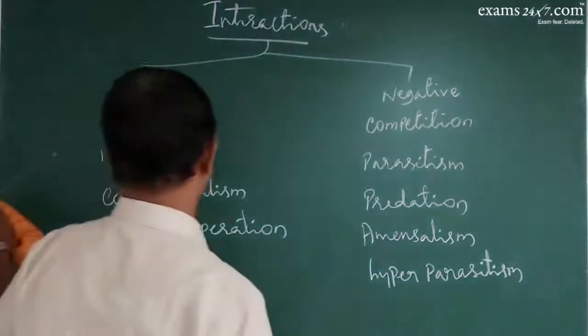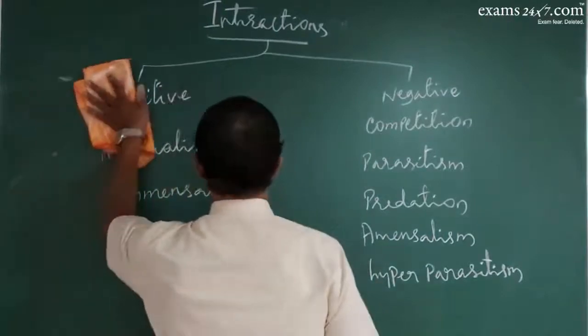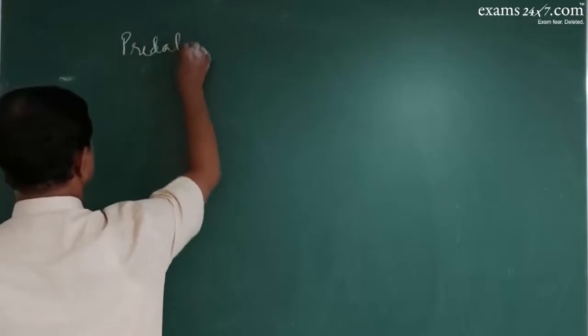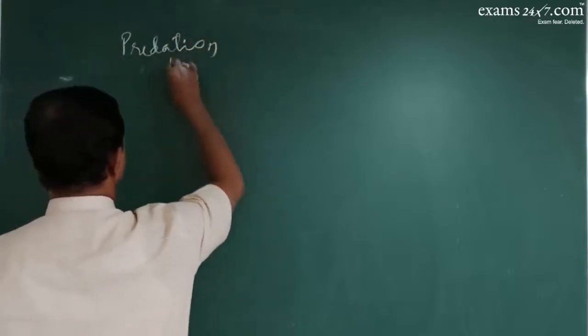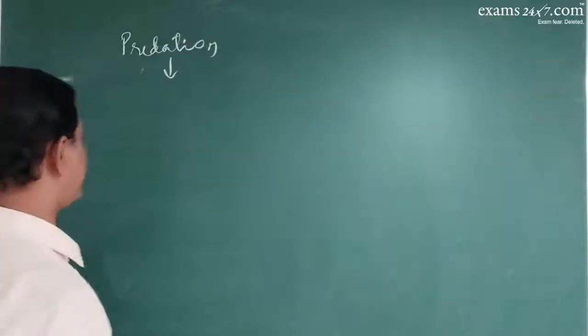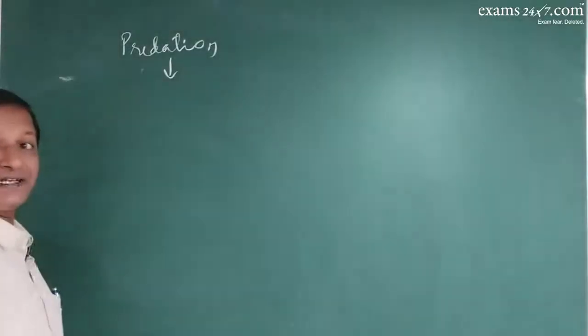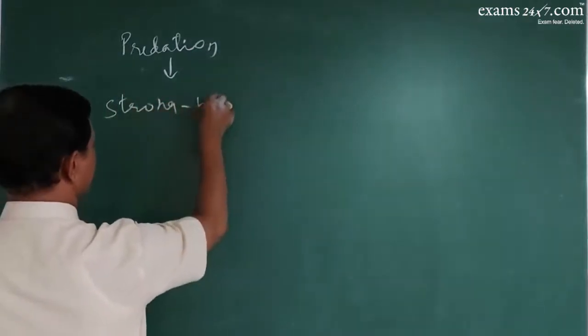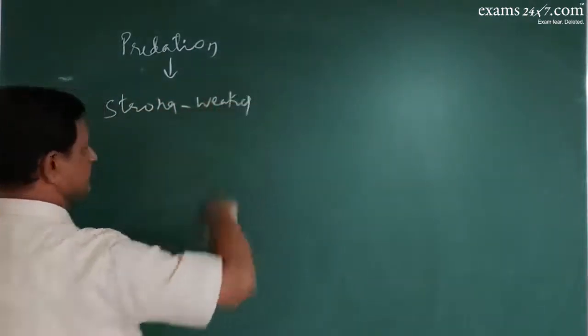So what are they? Let's see them one by one. Predation means there is an interaction between stronger section of organisms and weaker section of organisms.